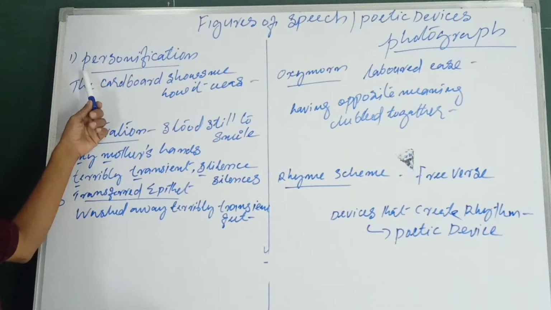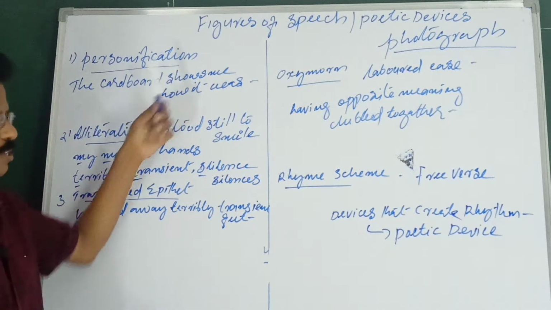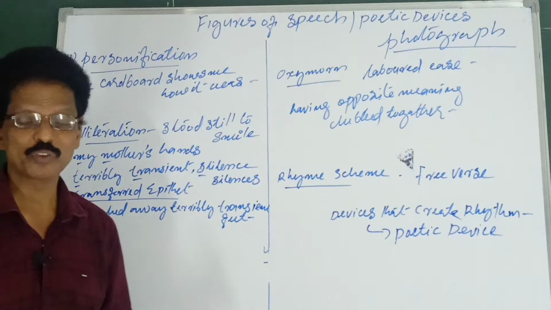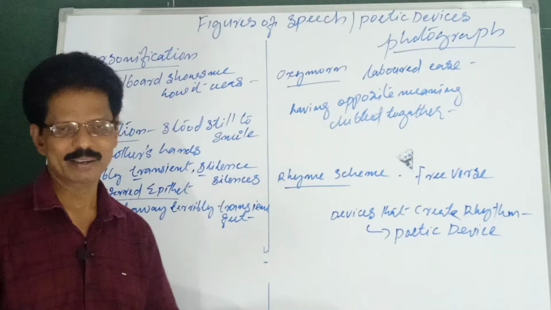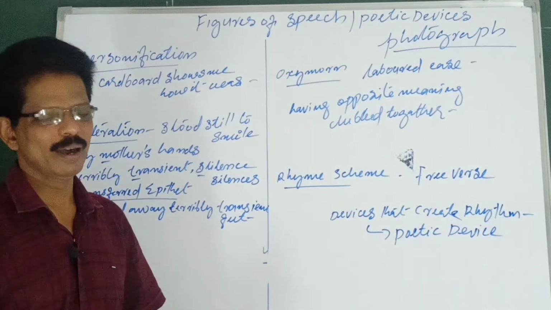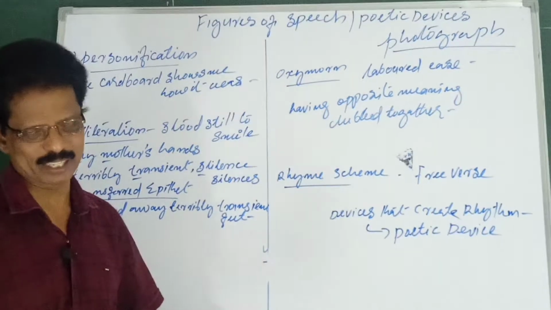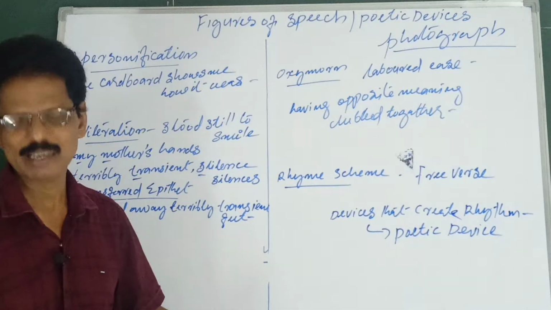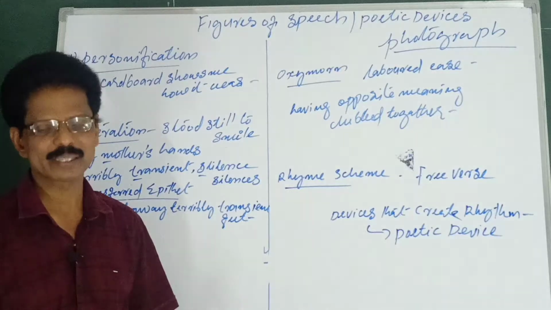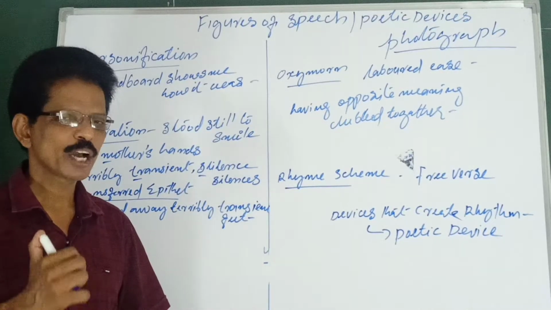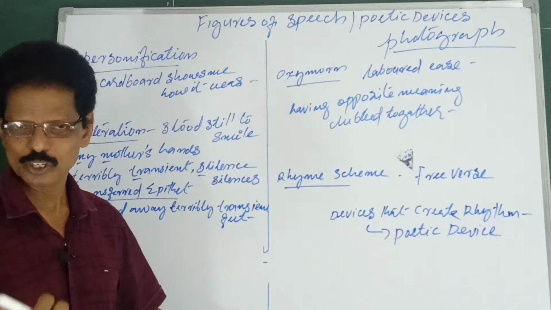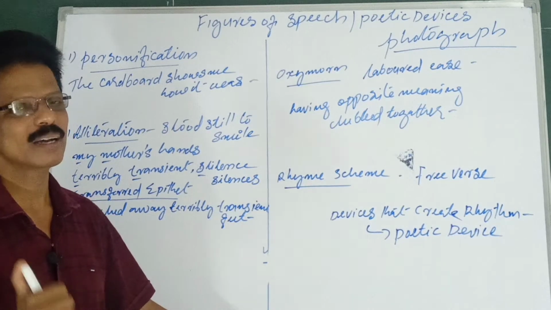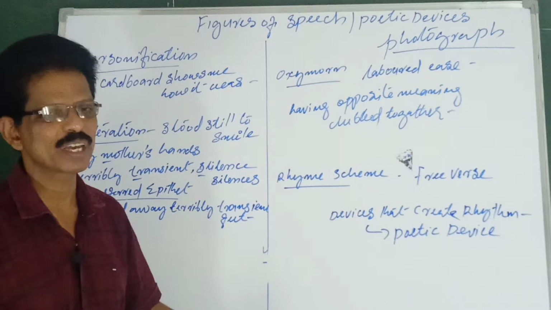The first one is personification. You know what is personification? Giving or adding human characteristics to inanimate things, even birds, animals, plants, etc., is known as personification.